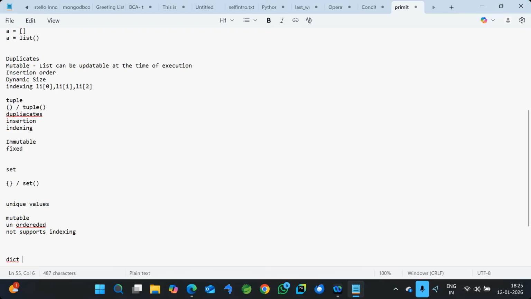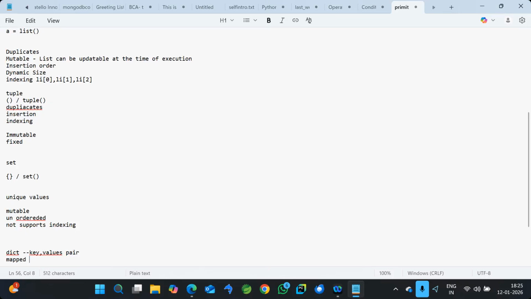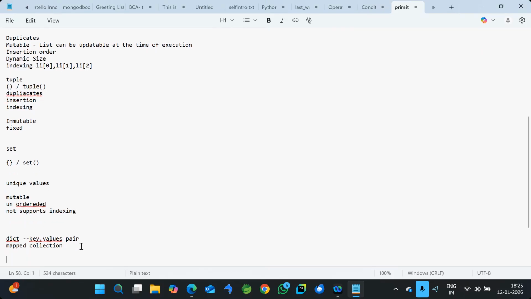And the last one, dictionary. First of all, the basic difference from the other three collections is that it enters two values at a time. That is, we call key value pairs. So it allows you to store two values at a time. That's why we call it a mapped collection. The remaining ones are all single value collections, but dictionary is the mapped collection. That means at a time you can store two values. One is called key, another one is value.